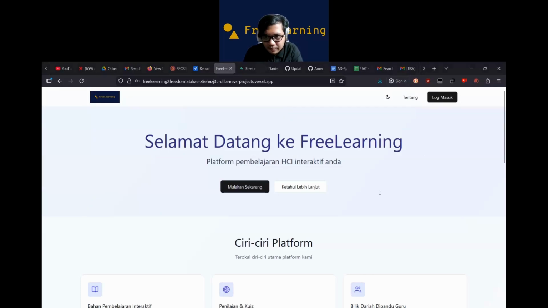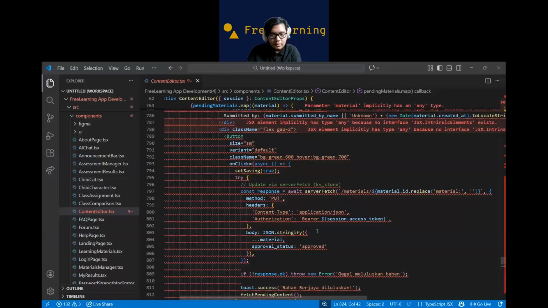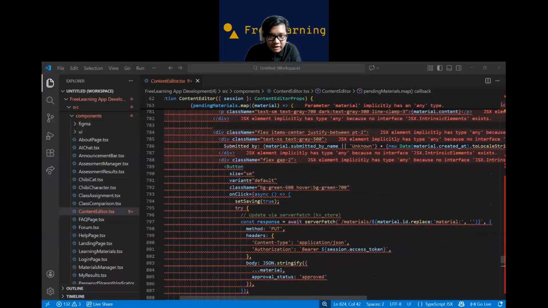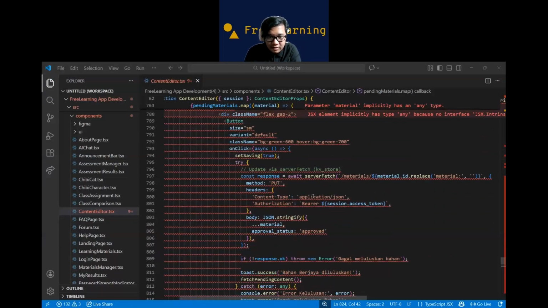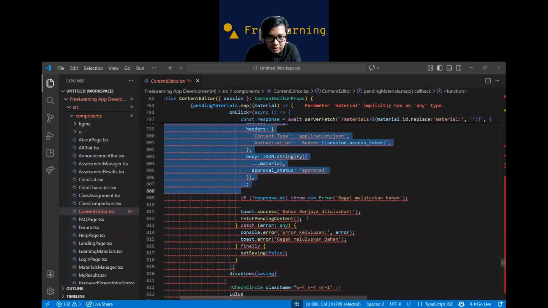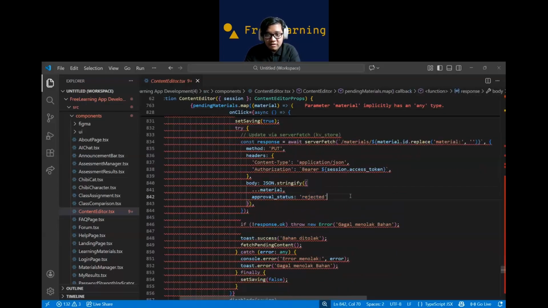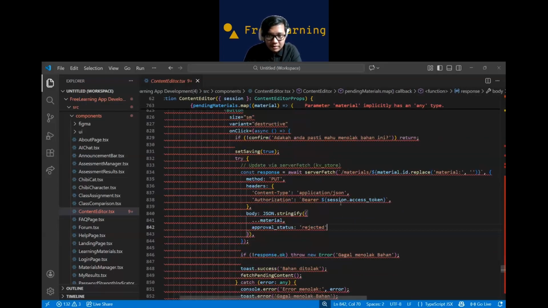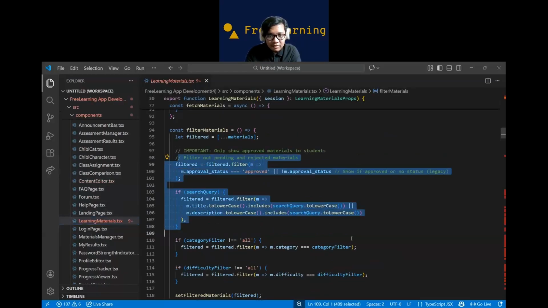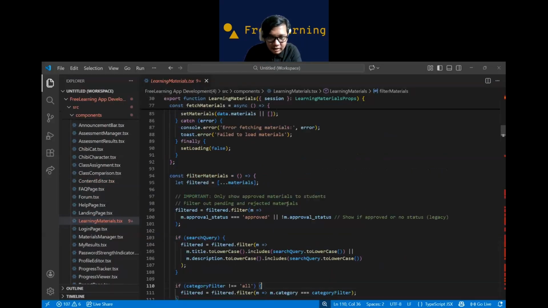So next I will go over to my VS Code. So this is my code for content editor. I think the thing that I can improve the most is the approval system. This is for approve, as you can see. Yeah, you can see the approval status approved and approval status rejected. So it changes a label in the database on the material table if it's approved or not. And that's only the label, because the learning material filters based on the labels, but it doesn't delete. So I think that's the one thing that I can improve.